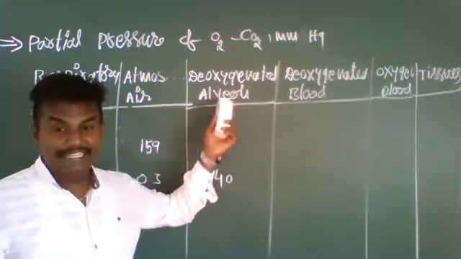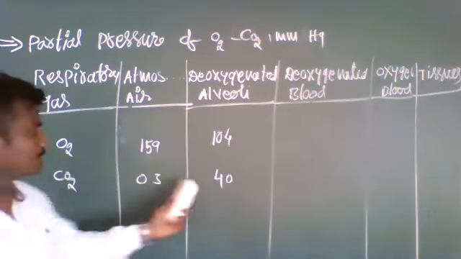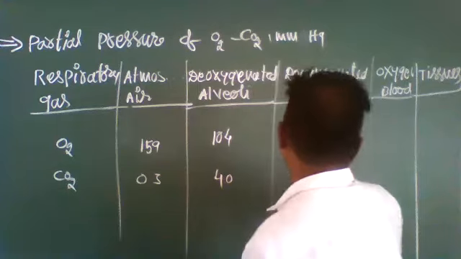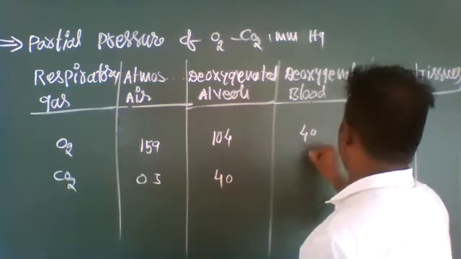Deoxygenated blood in the alveoli: oxygen is 104 millimeter of mercury, and carbon dioxide is 40 millimeter of mercury.